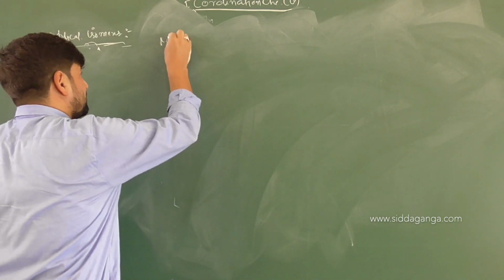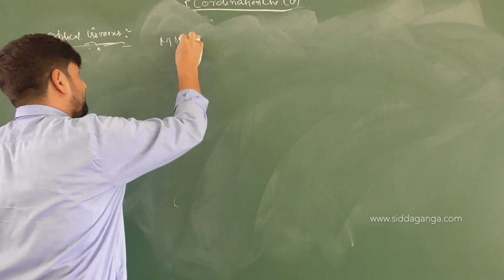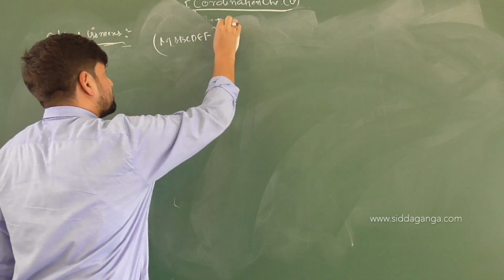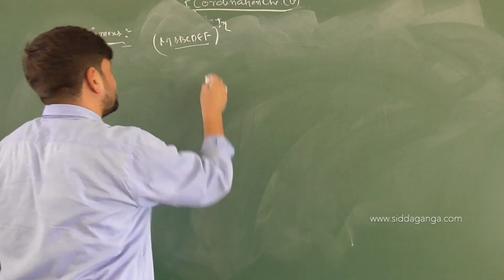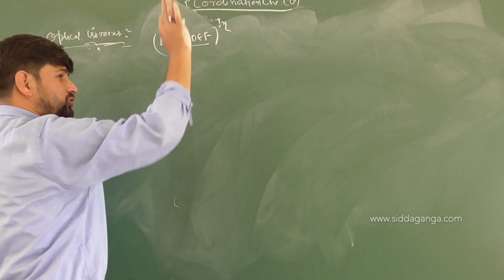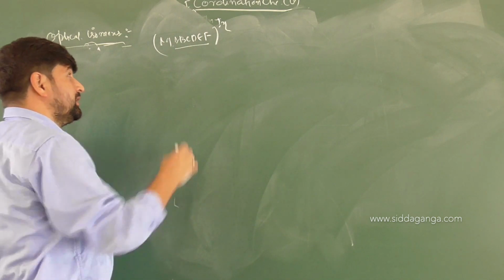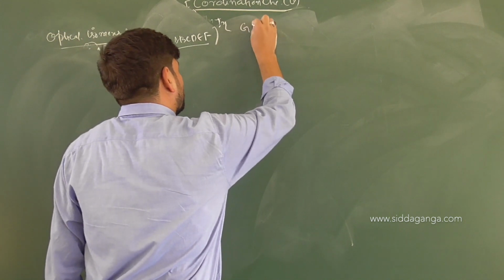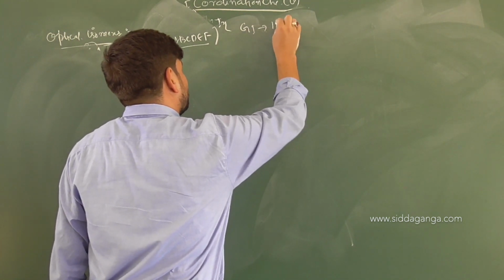A complex of M, A, B, C, D, E, F, plus minus, coordination number 6. With 6 different ligands, 100% no plane of symmetry will be available at all. With coordination number of 6, M, A, B, C, D, E, F, the number of geometrical isomers available is 15.